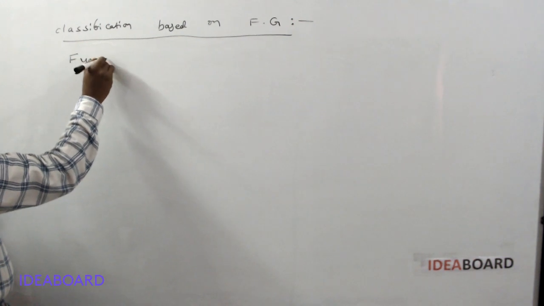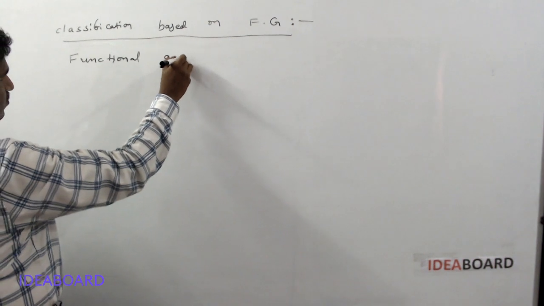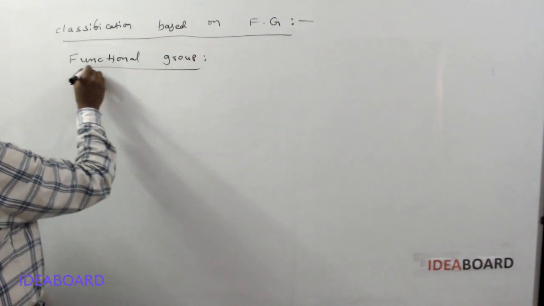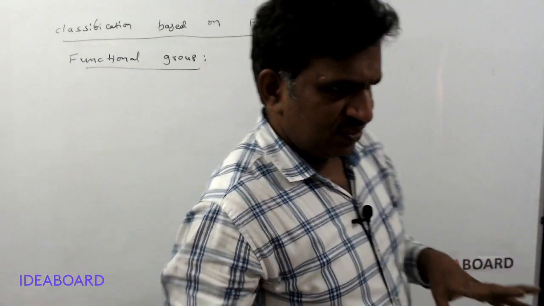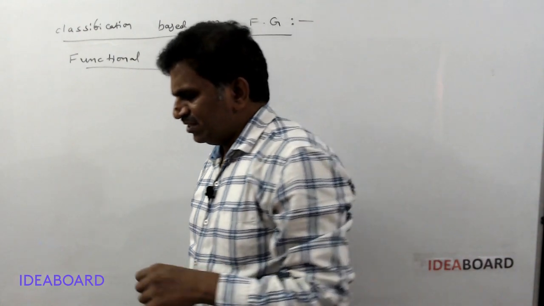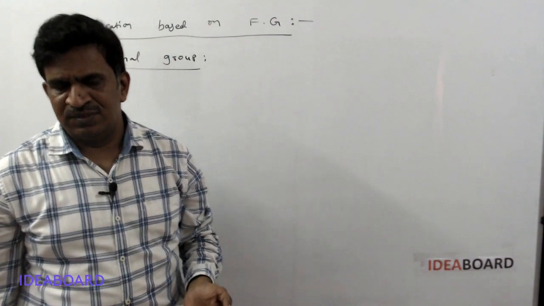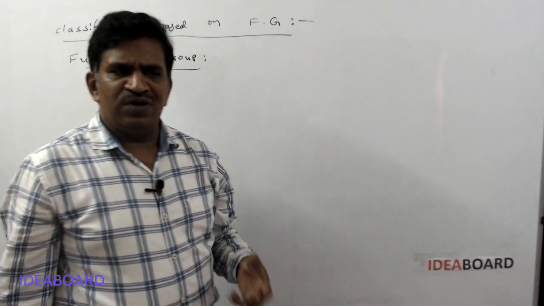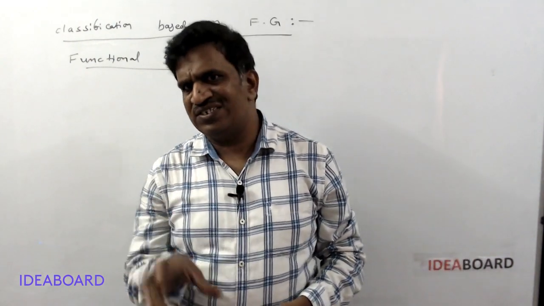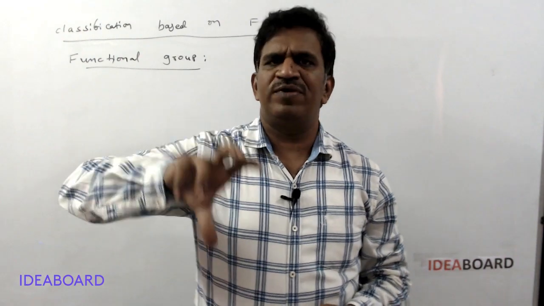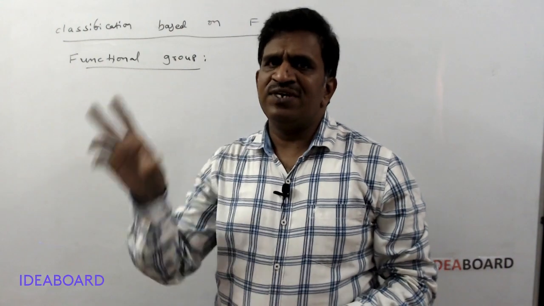First important point. Functional group means a species. It may be an atom or a molecule or an ion which can decide the entire properties of the compound. Based on that group, the entire properties will be decided.